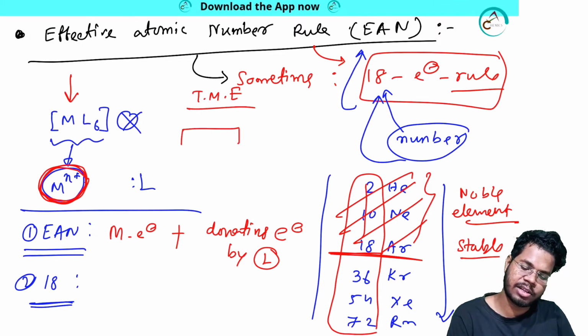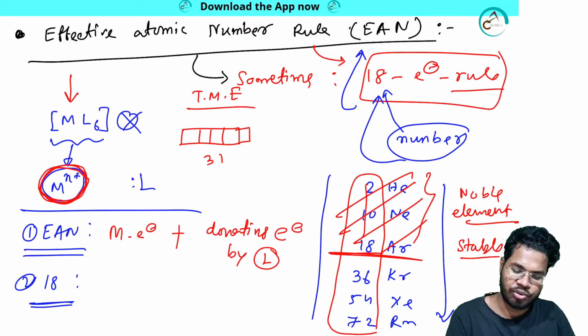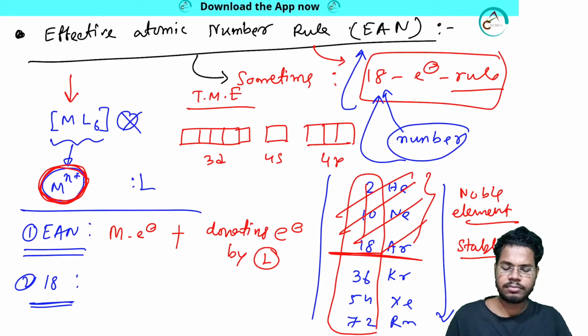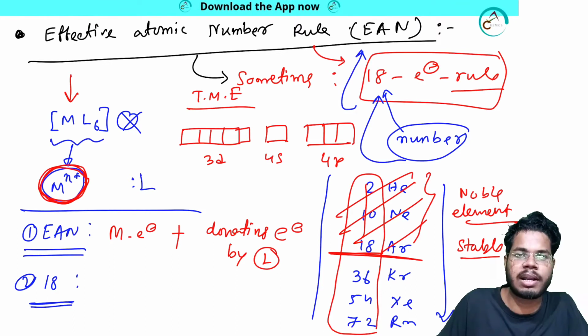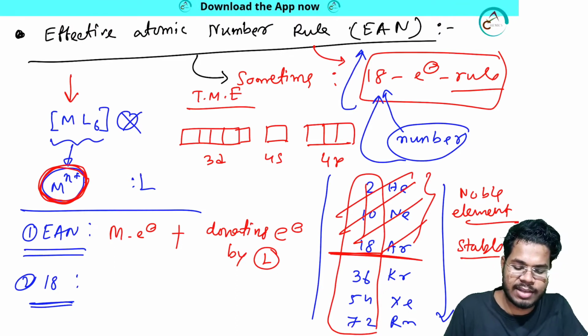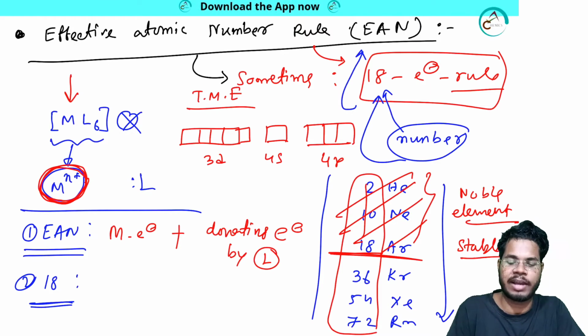it has valence electrons. Do you know about valence electrons? 3d, 4s and 4p. For a transition metal element, these are the valence electrons.